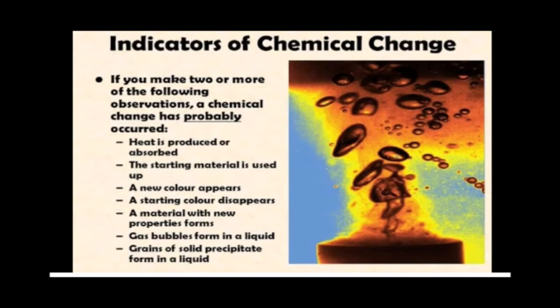Indicators of chemical change. If you make two or more of the following observations, a chemical change has probably occurred. Heat is produced or absorbed. The starting material is used up. A new color appears. A starting color disappears. A material with new property forms. Gas bubbles form in a liquid. Grains of solid precipitate form in a liquid.